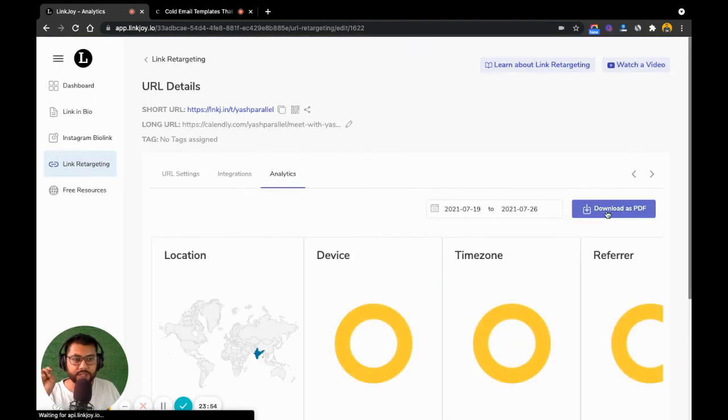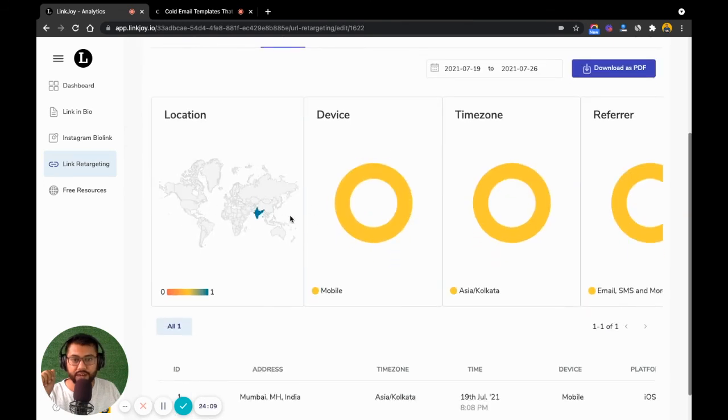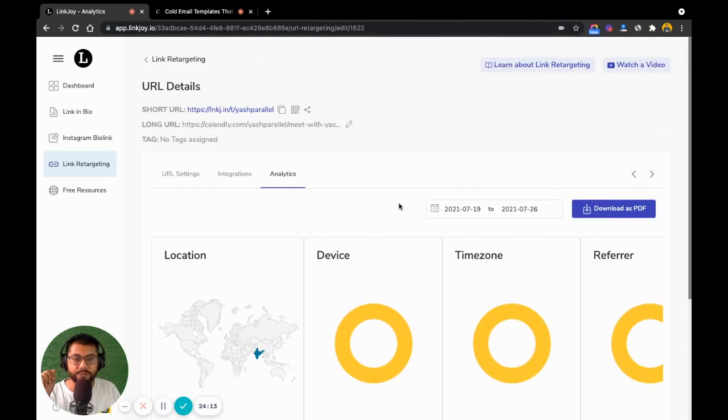I can export this as a PDF in case you have a client who you want to submit this report to. And this is link level, right? So you can choose your from and to dates and create a report as a PDF. You can see where the people are coming from, what devices, what time zone, who's the referrer, and so on and so forth. And then obviously if you added your Google Analytics account, it will also appear in your Google Analytics, where you can do a lot more things with it, and in Facebook Pixel also you can do a lot of other things.